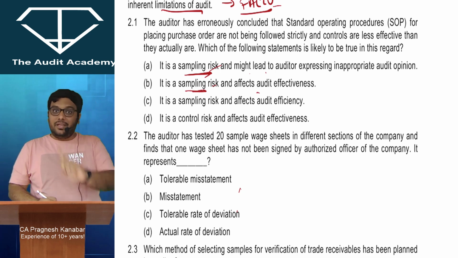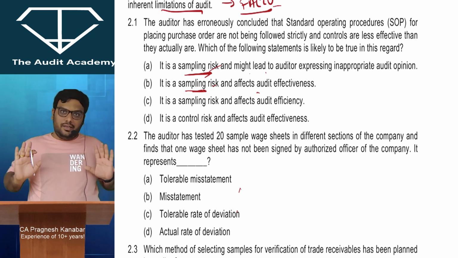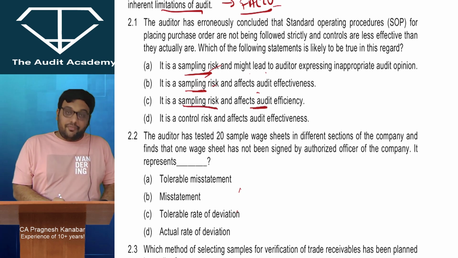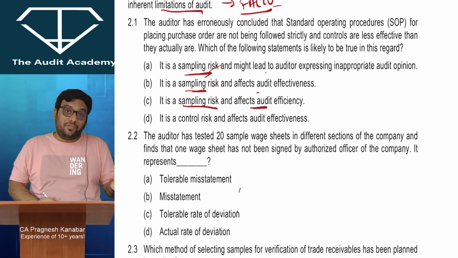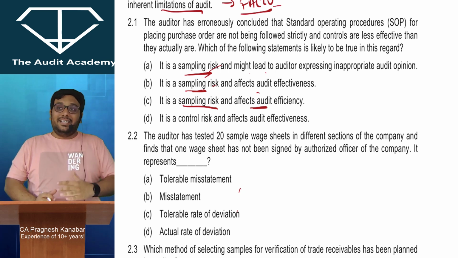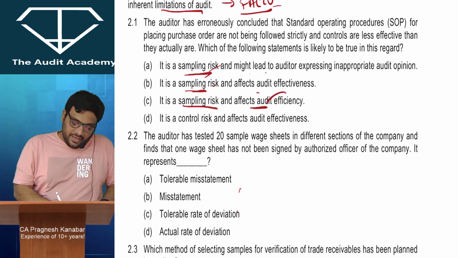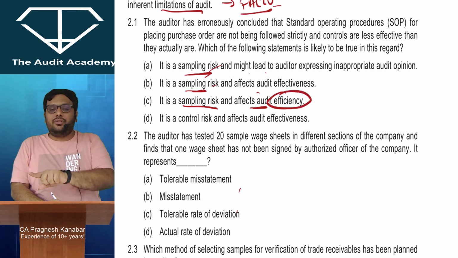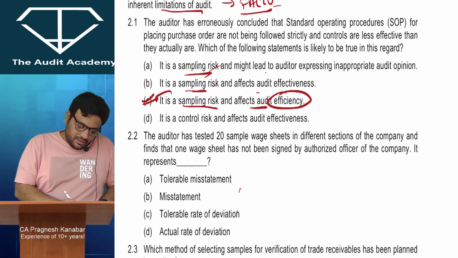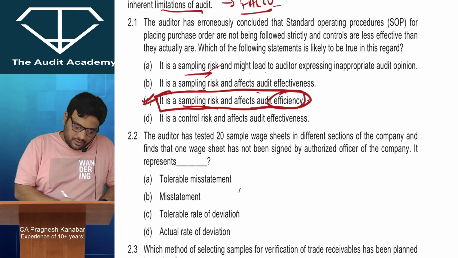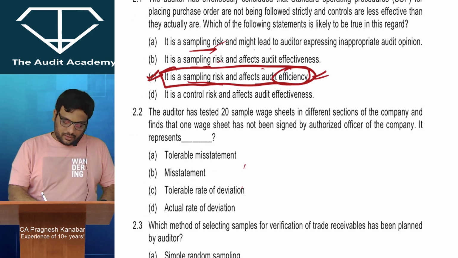It is a sampling risk and affects audit effectiveness. No. My audit will be effective because I'll verify lots of things, and then at the end my misunderstanding will be cleared. It is a sampling risk and affects audit efficiency. Yes, because I have earlier developed a misunderstanding that the controls are not effective than they actually are. I will take more effort, verify more. I will end up utilizing more resources. Efficiency is about utilization of resources. Effectiveness is about the end result. Alright, and that is the reason that this option is correct over here. Perfect. Okay, you can see the answer also.